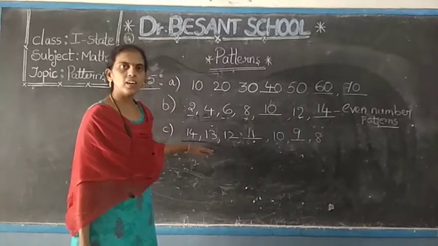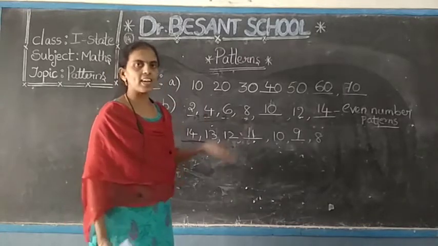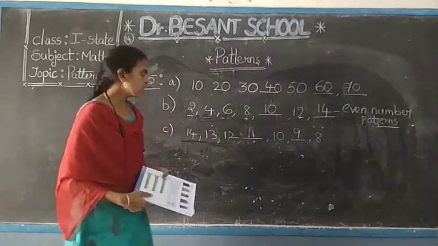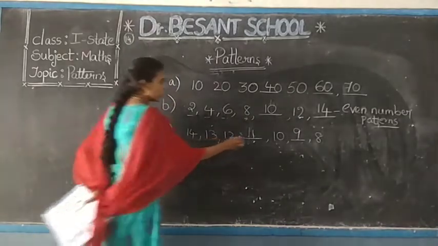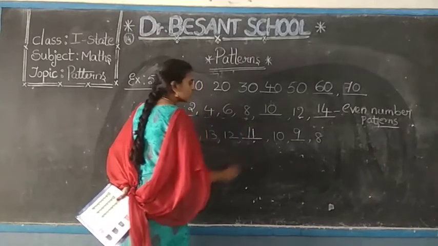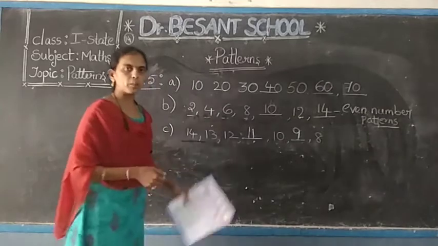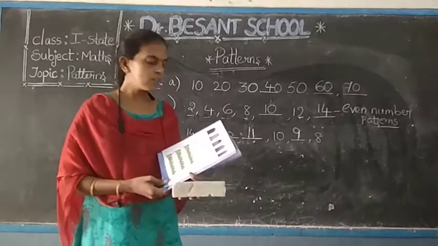We will learn these names in the next class, okay? In the next standard you will learn the names. For now, you have to write the blanks as 11 and 9. Write it down, children. Write it in your textbook, page number 19.